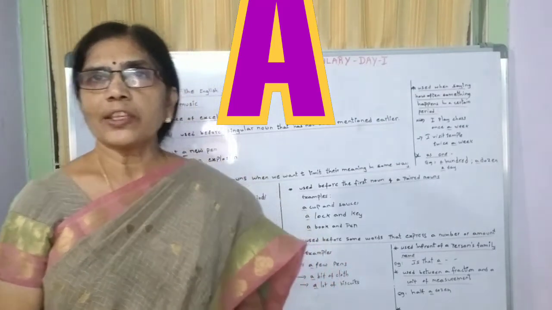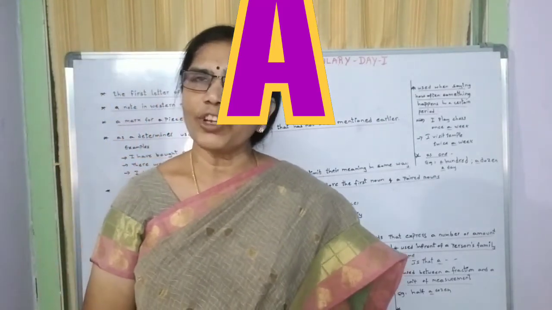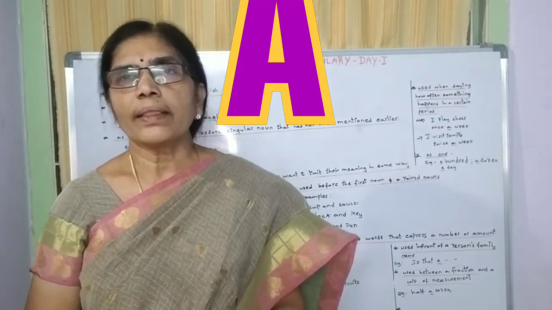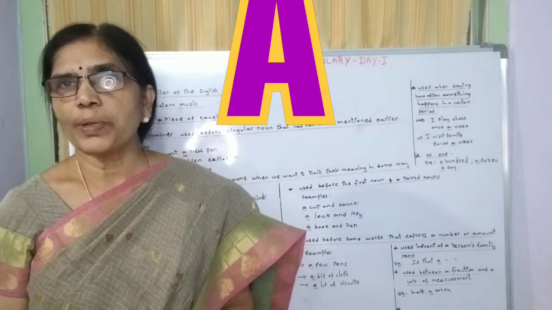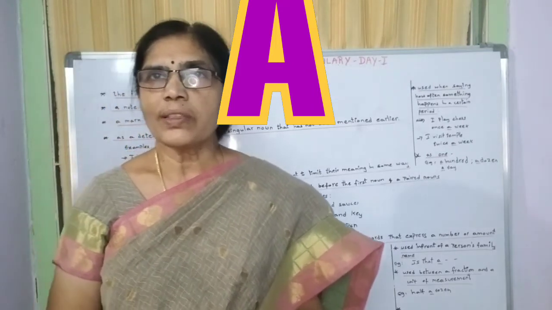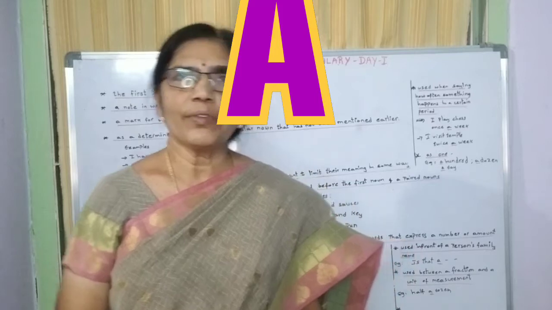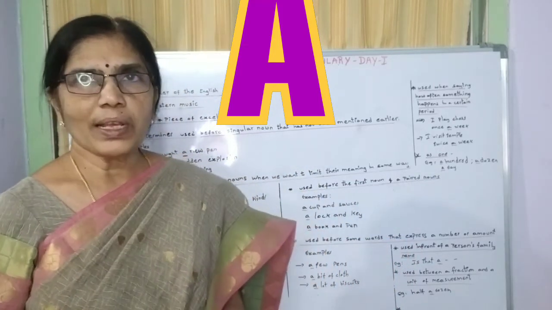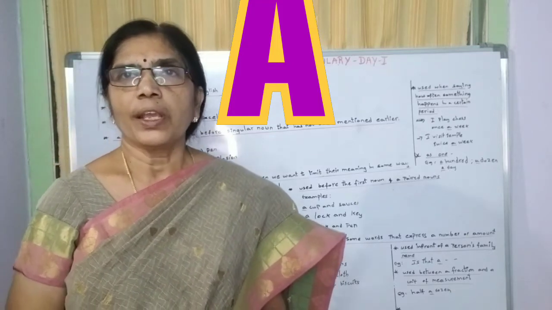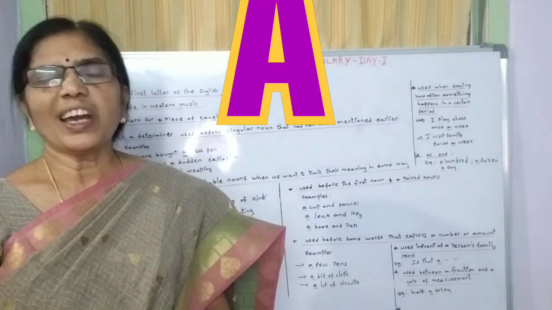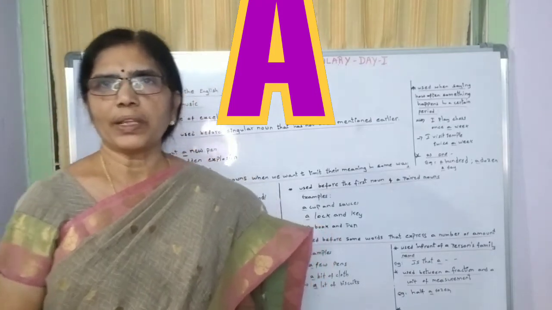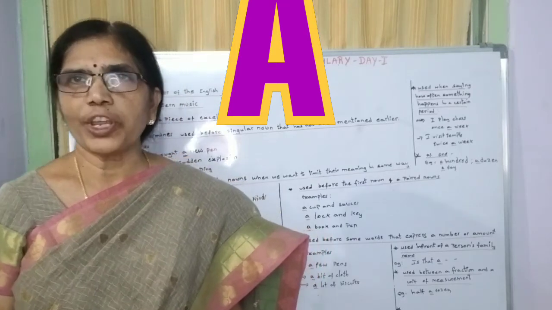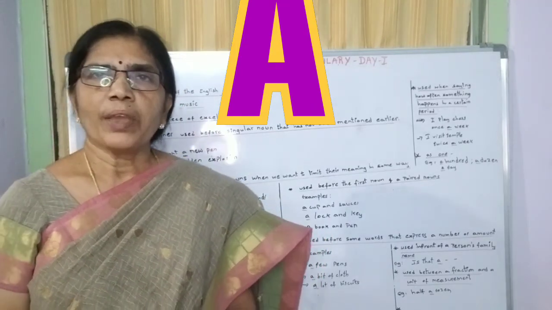Next, a is used before some words that express a number or amount. Let us imagine the situation in our classroom. Suppose there are 25 students, but we have only 15 pens. To meet the needs of all students, we can say a few pens are there. That means we cannot meet the needs of all students with these pens. Sometimes we can use 12 pens. Just imagine 12 pens and 20 students. We can use a few pens are there.